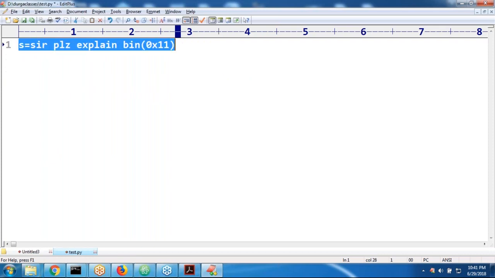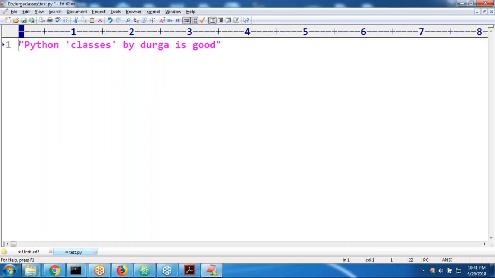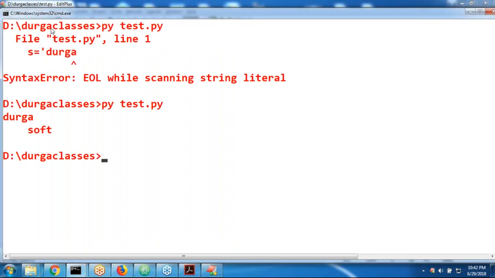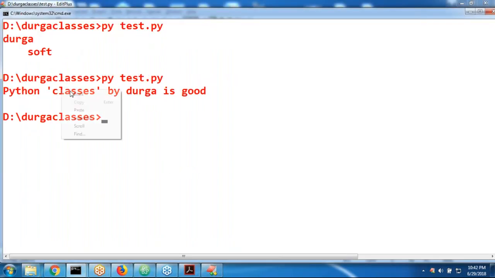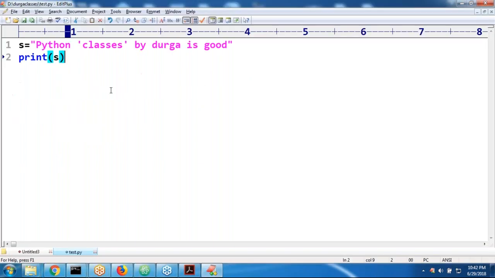Now have a look once. Yes, is equal to, like this. So what is the output we are going to get? print of s. What is the output we are going to get? Observe that. Sir, are single quotes coming or not? Yes, single quotes are coming. No problem in our output.